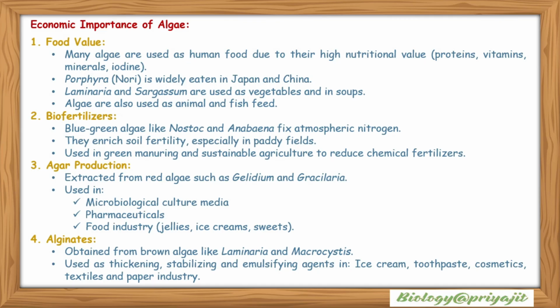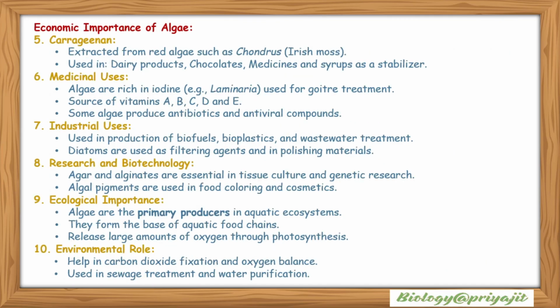It is used in microbiological culture media, pharmaceuticals, etc. The food industries use it in the production of jellies, sweets, ice creams, etc. Alginates: they are obtained from brown algae like Laminaria and Macrocystis. They are used as thickening, stabilizing and emulsifying agents in ice cream, toothpaste, cosmetics, textiles and the paper industry.